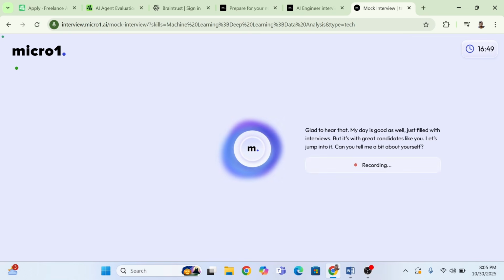Yes, I can, but this is just a test interview. Now, one trick you could always do, which I normally don't advise, is this. Let's say this is another phone that you are holding. You can put it below the webcam, and when the AI gives you the question, you tap on record on ChatGPT. Then it's going to record it and convert that to text. Then you send that to ChatGPT, and it gives you an answer to the question that the AI is asking you, and you just read it. You're not going to look at the phone too much. You just use scope so you maintain some eye contact. But this is just for educational purpose. I don't advise you to do this.